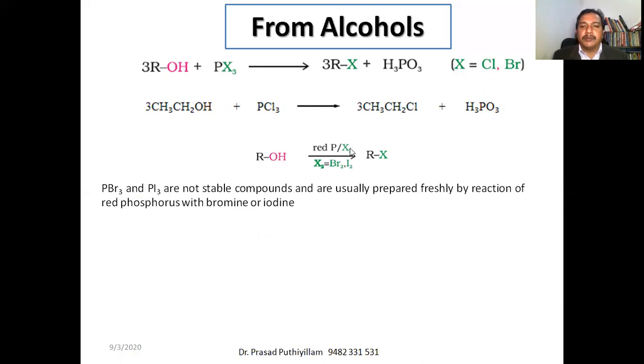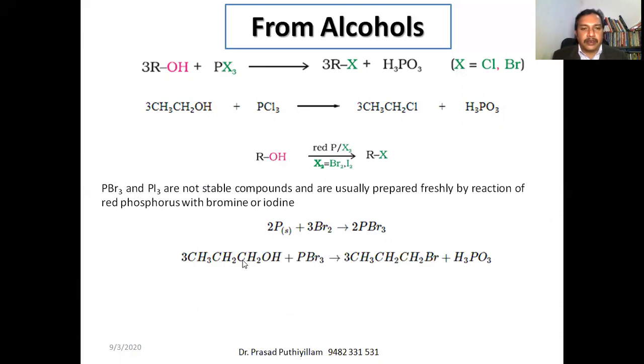That means halogen will be passed in the presence of red phosphorus, then mixed with alcohol to get the corresponding alkyl halide. So phosphorus will react with bromine to give PBr3. That PBr3 will react with the corresponding alcohol, say here propanol, to give bromopropane.